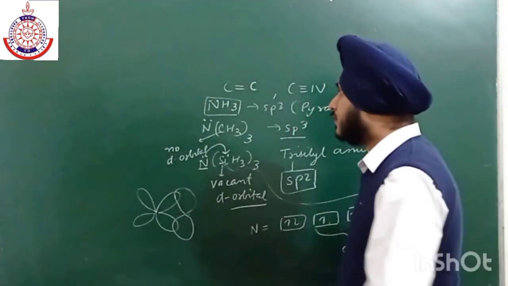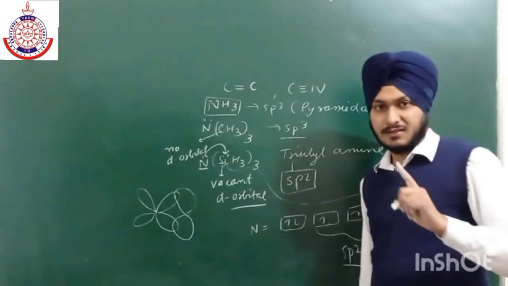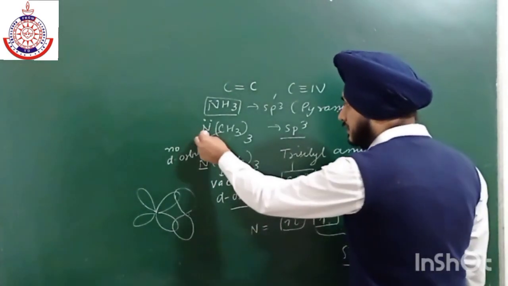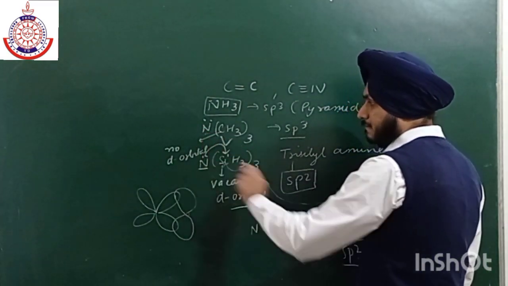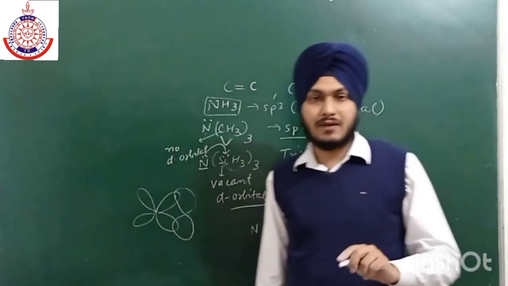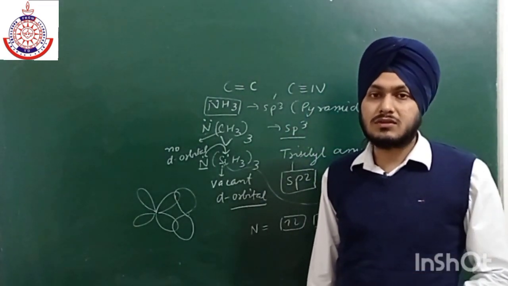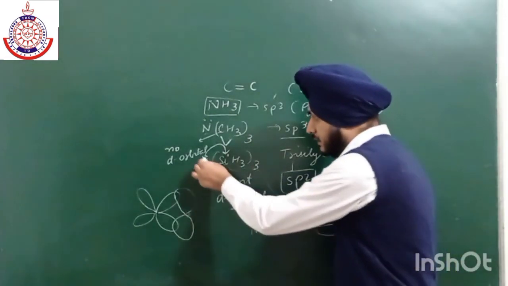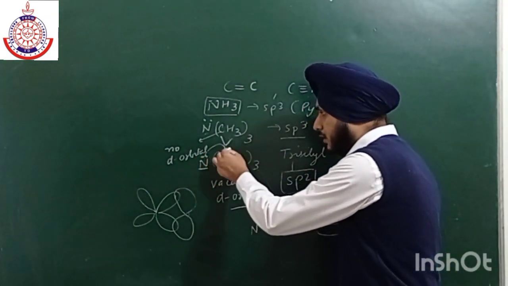Now one more thing is there. This is more basic than this. What is the reason? We all know what bases are: those that have a tendency to donate a lone pair of electrons. But in trisilylamine the lone pair is already used up.